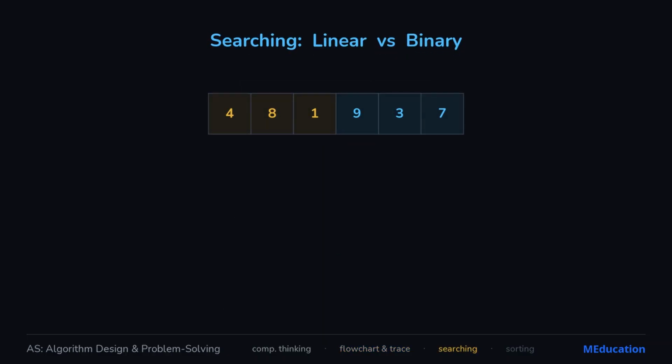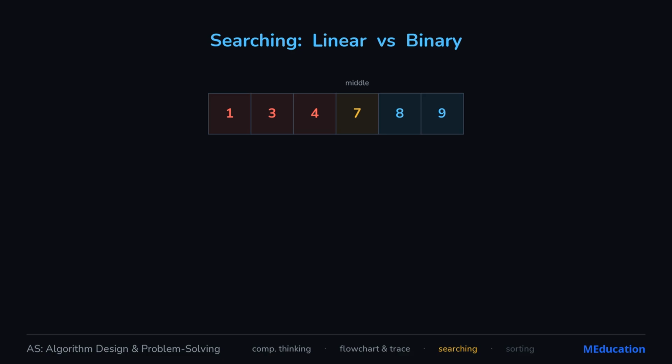To find a value, the simplest way is linear search. Start at the first item and check each one in turn until you find it or run out. It always works, but in a list of a million, you might check all million. Slow, but reliable. But if the list is sorted, binary search is dramatically faster.